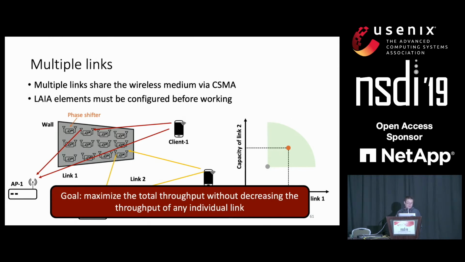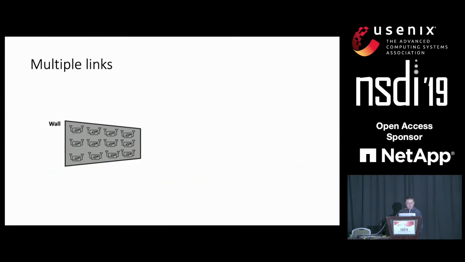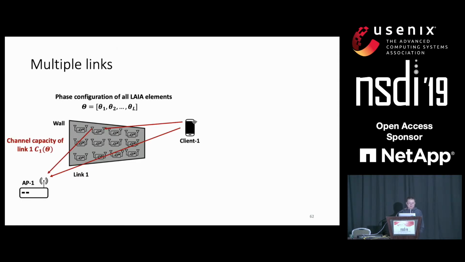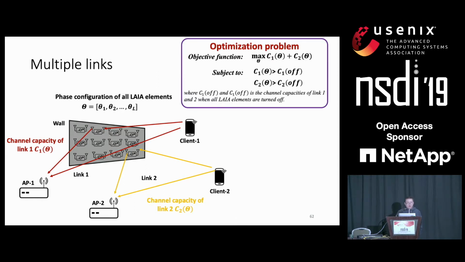To summarize, our goal is to maximize the total throughput without decreasing the throughput of any individual link. To solve this problem, we can use theta to represent the phase configuration of all the antennas, all the elements, and the channel capacity is actually determined by the phase configuration, like link 1 and link 2. And we formulate this problem as an optimization problem. Our objective function is to maximize the total throughput, subject to the constraint that no one will be harmed in terms of their throughput capacity.